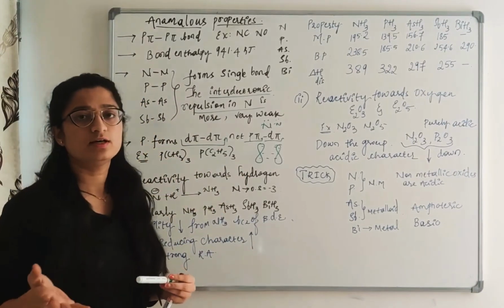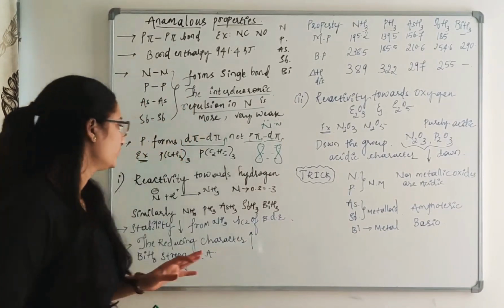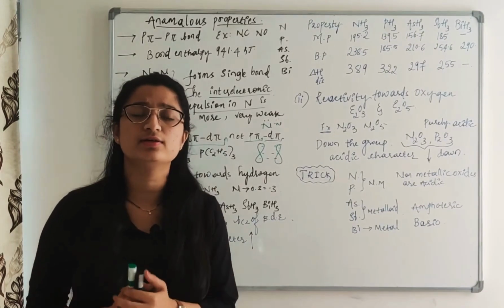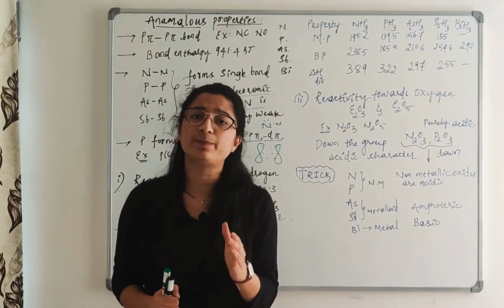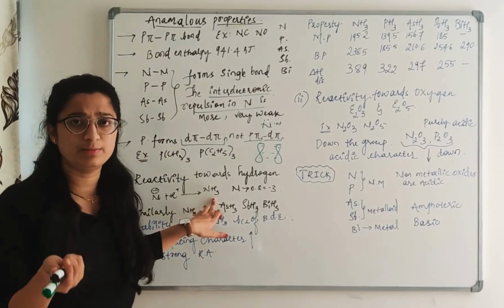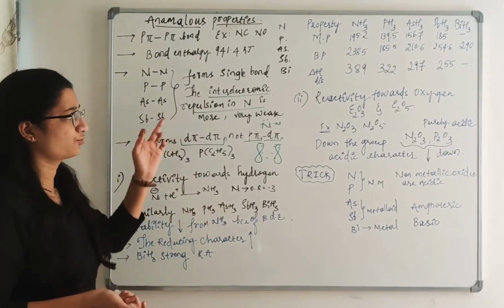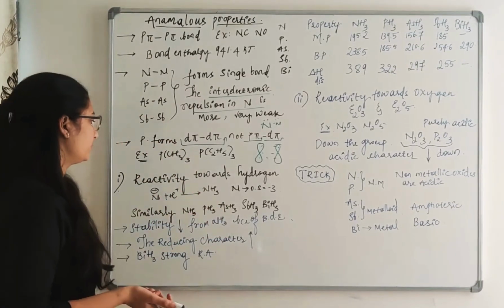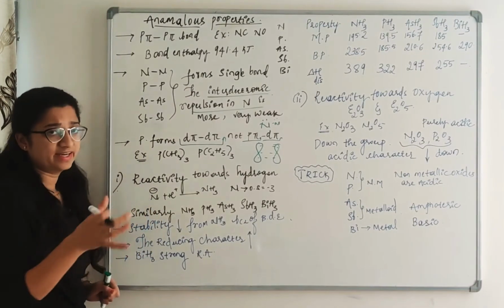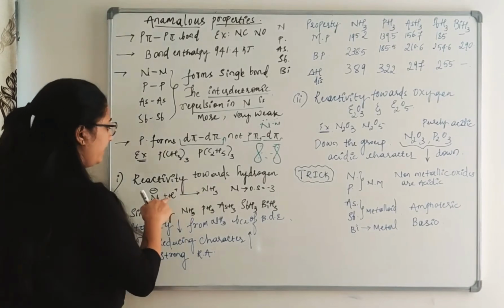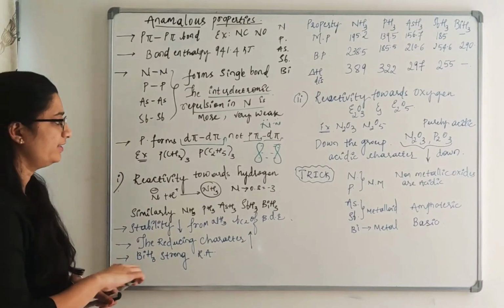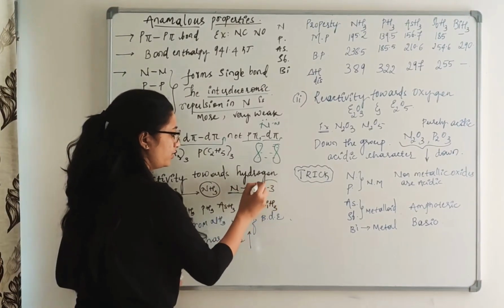Then the next chemical property is reactivity towards hydrogen. All these group 15 elements react with hydrogen to form respective hydrides. For example, they react to form EH3, where E may be an element of group 15 like nitrogen, phosphorus, arsenic, antimony and bismuth. How to remember this: nitrogen is negative because of the lone pair of electrons, and H is plus, and they form NH3. So there is a formation of hydride here. So the oxidation number for nitrogen here will be what?